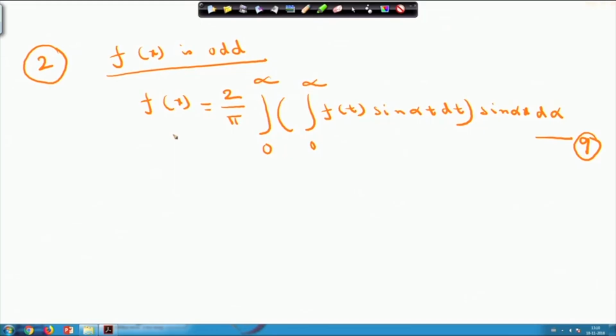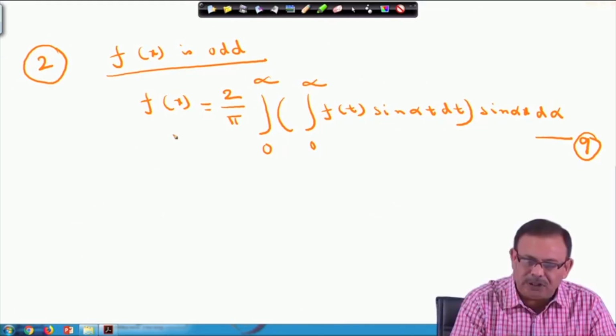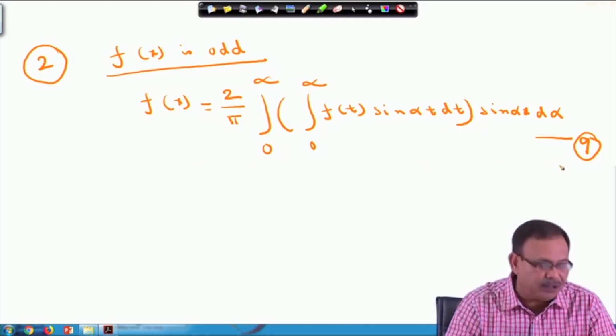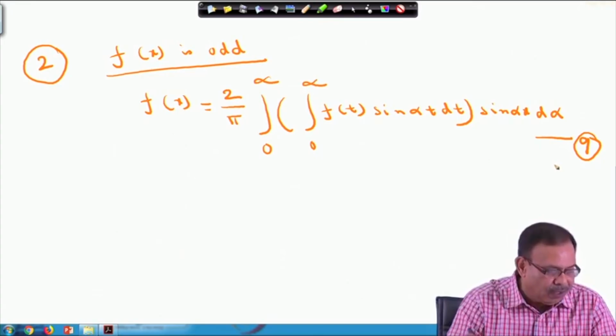So, if f(x) is even, then f(x) can be represented by the integral of equation 8. If f(x) is odd, then f(x) can be represented by equation 9.